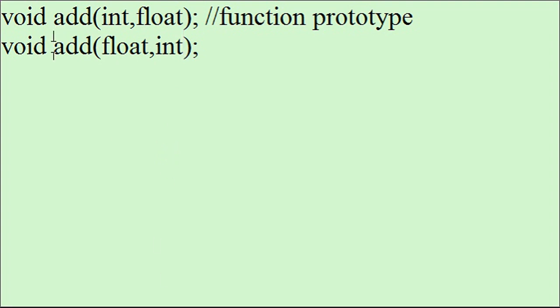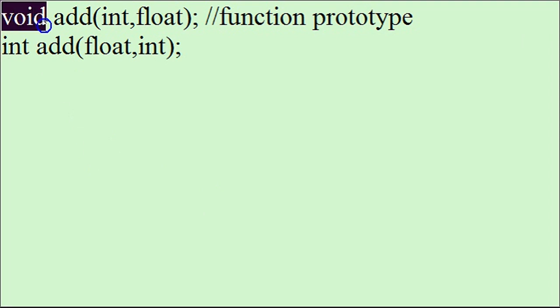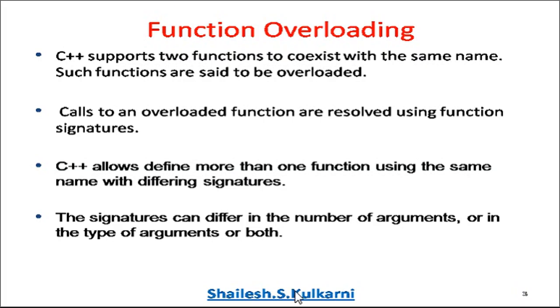Now if I change the return type, for example, instead of void I have written int, can I have such functions in my program? Yes, because when we talk about function overloading rules, the return type of a function is never considered. So we can say return type is not a criterion for function overloading. What we have to think of is that their types should be different, their sequence should be different, and the number of parameters should be different. These are the three points that need to be considered while overloading functions in a program, and this is a concept which is unique to C++.